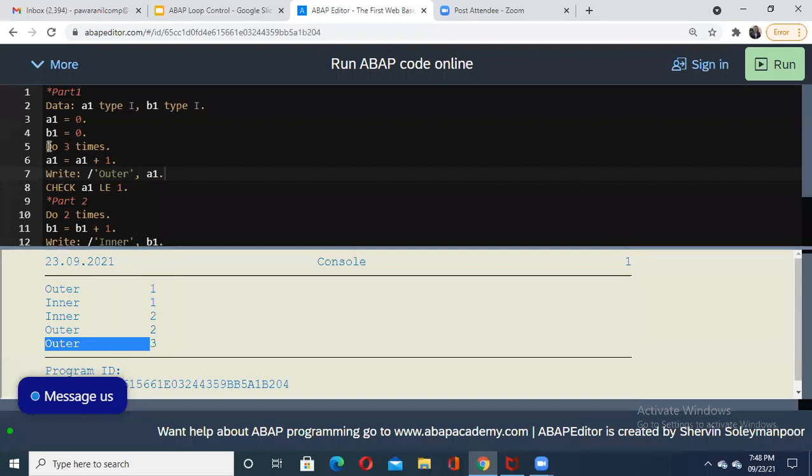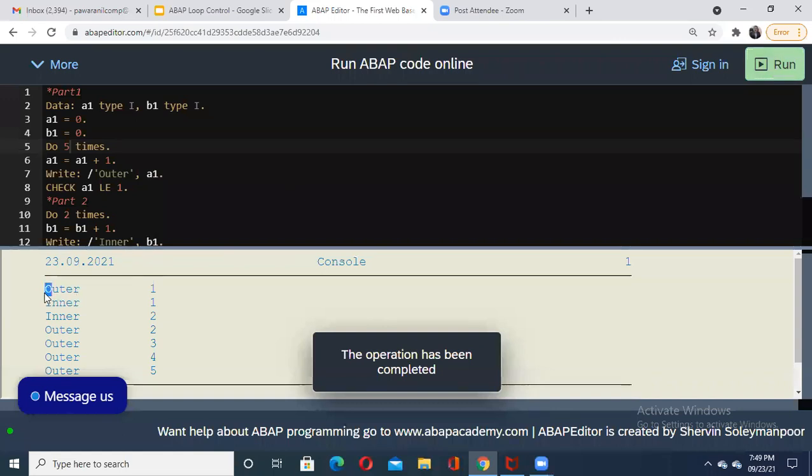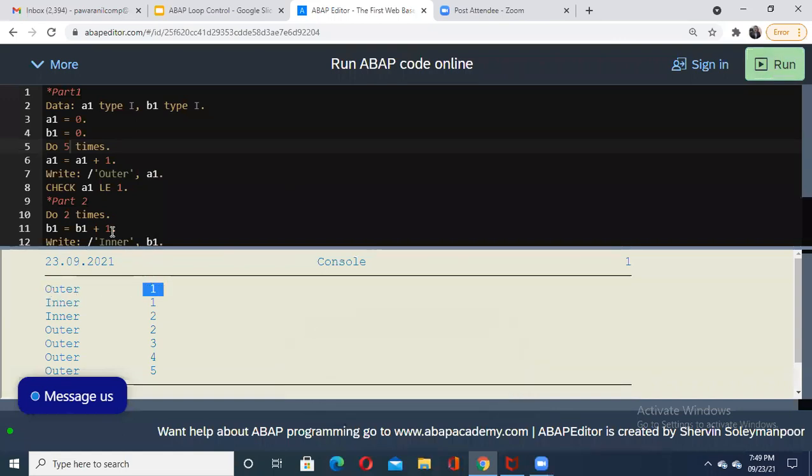Because in this do, what have we written? 3 times. Now if I change this do to 5 times, what happens? You will get output only once for the inner loop. Outer is executed 1, so this first write statement is printed here. Then it went only once inside your inner loop when your value of a1 was 1. But when the value of a1 becomes more than 1, as per our condition it is not less than 1, so it simply skips the remaining inner loop and only the outer loop execution happens, as shown over here.